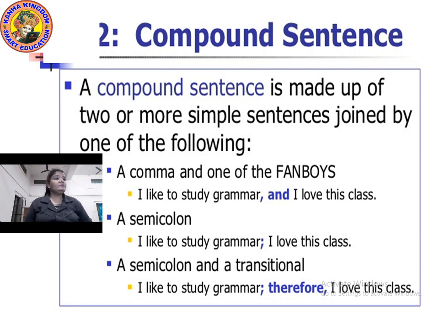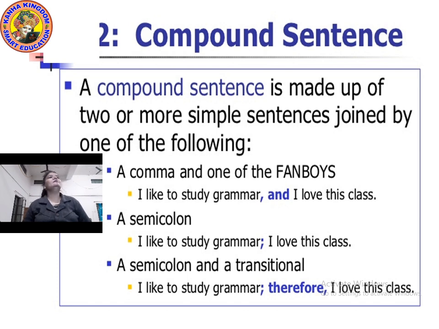Every time the sentence can be joined by a conjunction. A compound sentence may have a comma, a semicolon. Let's see how. A comma and one of the FANBOYS, like: I like to study grammar, and I love this class.